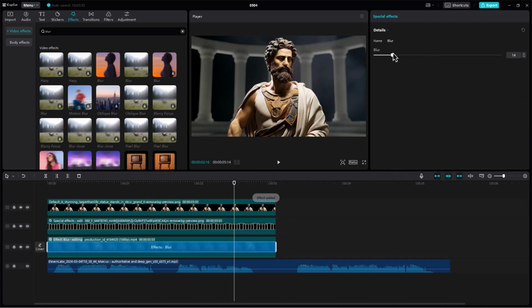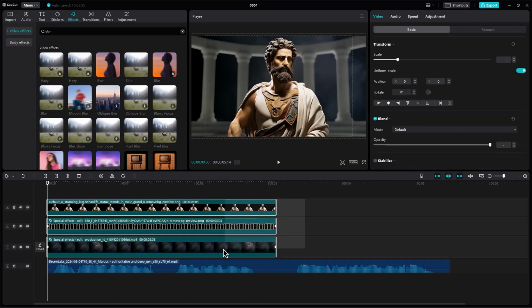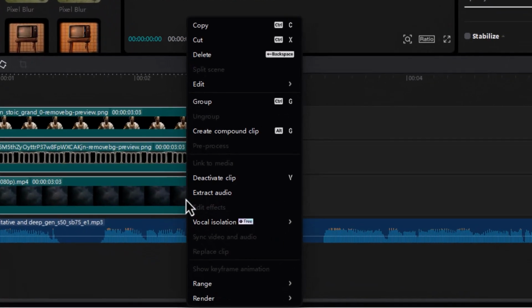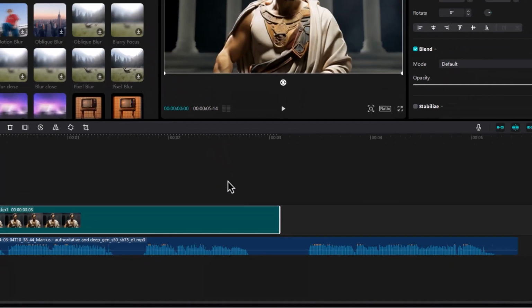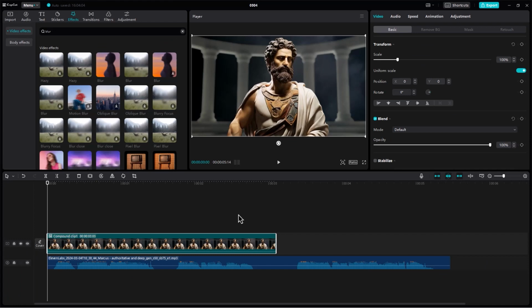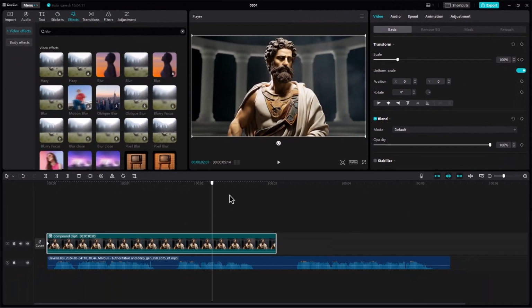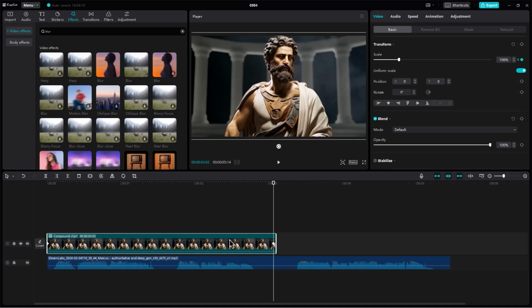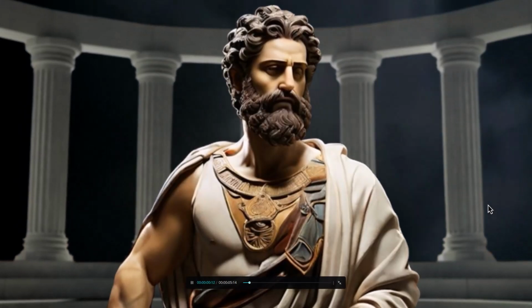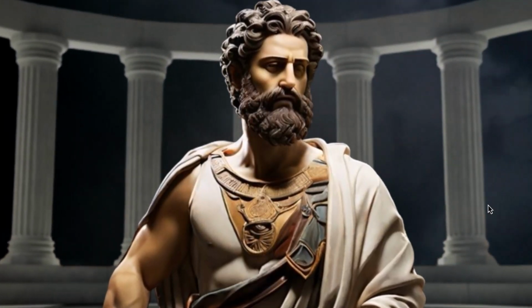Once you've added the blur effect, select all three tracks, right-click, and choose Create Compound Clip. This will merge all three tracks into one. Now we need to add a zoom effect to this compound track. Click on the keyframe next to the scale. Move the playhead to the end of the video, then increase the scale of the video. Now you can preview the video. You have power over your mind, not outside events.